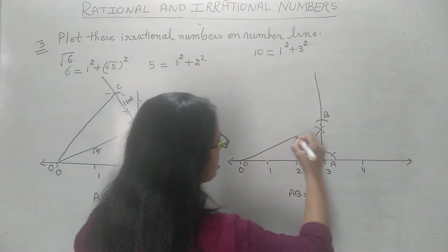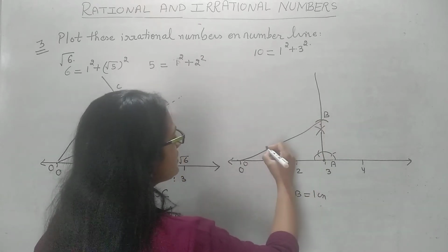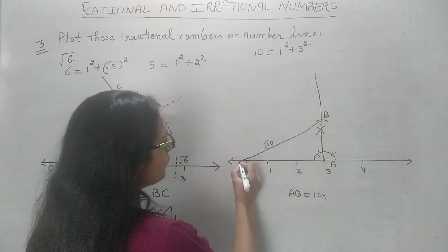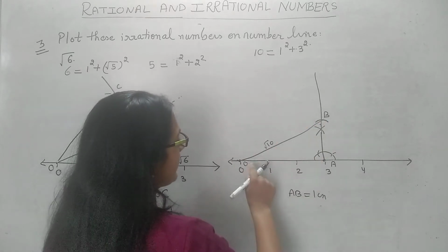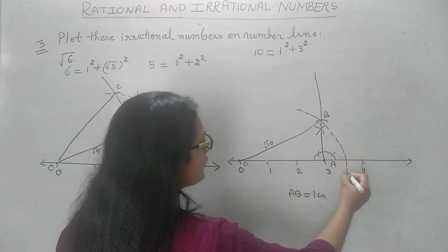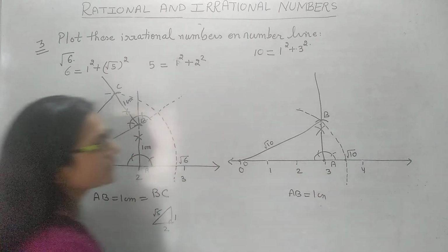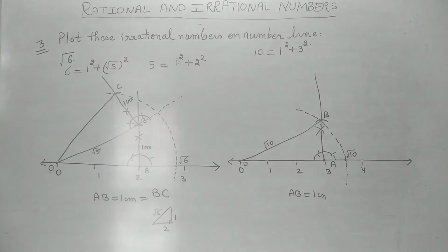Then we join this OB. Now this is 3, this is 1. So this is our √10. With O as center and OB as radius, when you draw an arc, it will meet here at some point. That point will be √10. So this is the way we plot √10. We don't have to take any graph paper. On the answer sheet, with the help of scale and compass, you have to plot these points.